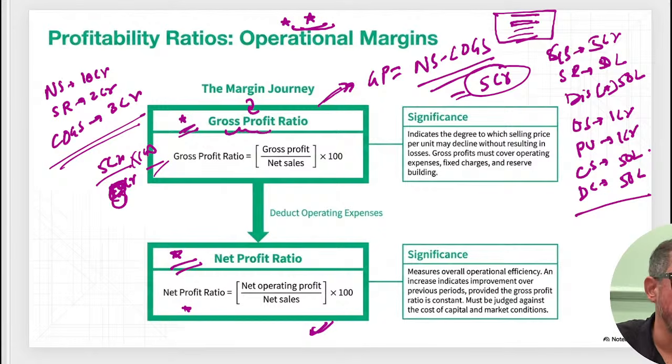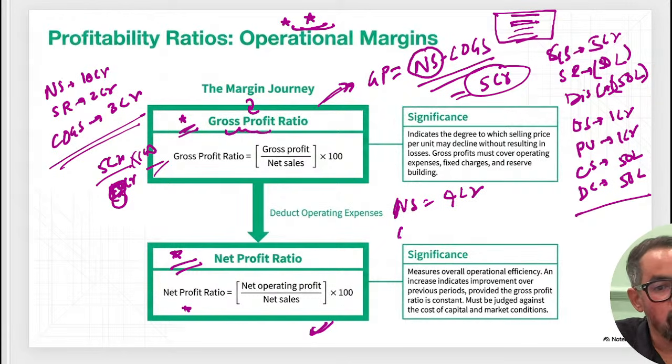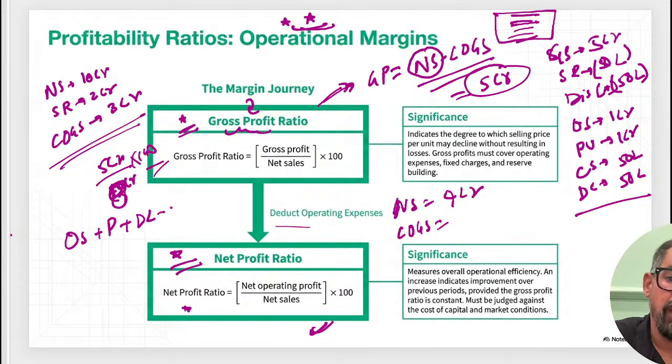What will be your gross profit? How do we calculate gross profit? Net sales. So net sales in this case, gross sales minus this minus this, means it is 4 crore. Net sales is equal to 4 crores. Cost of goods sold is equal to direct cost, which is, what is the formula? Opening stock plus purchase plus direct cost minus closing stock. So what is the total of this?